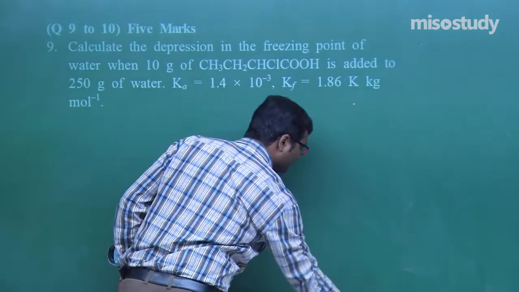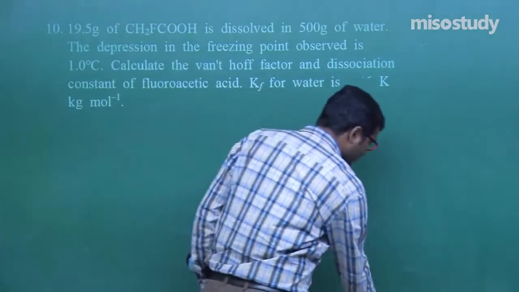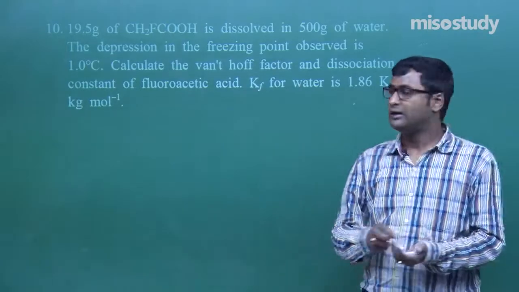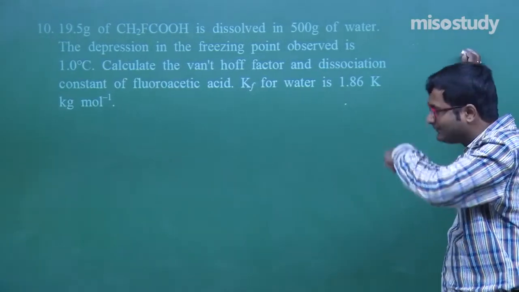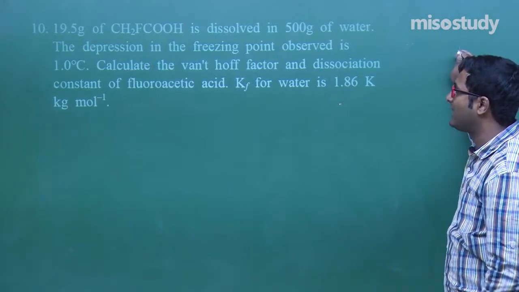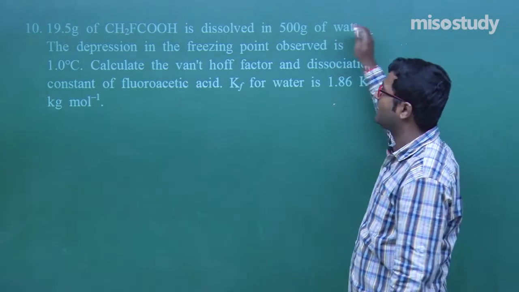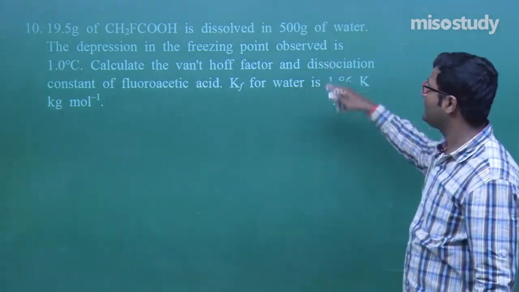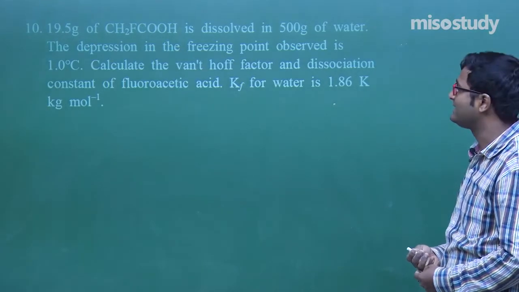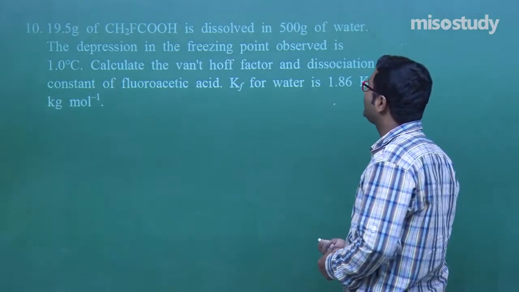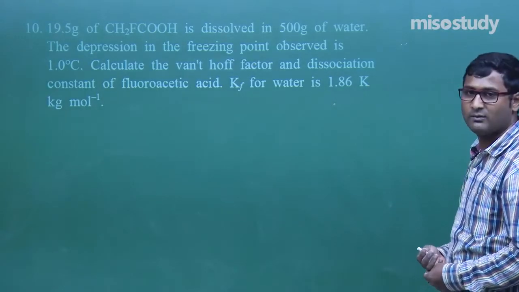Clear to you? Now the next question is question number 10. Read the question carefully, my friend. Similar to the question that I discussed in question number 9. 19.5 gram of CH2FCOOH is dissolved in 500 gram of water. The depression in freezing point is observed to be 1 degree Celsius. Calculate the Van 't Hoff factor and the dissociation constant, my friend.